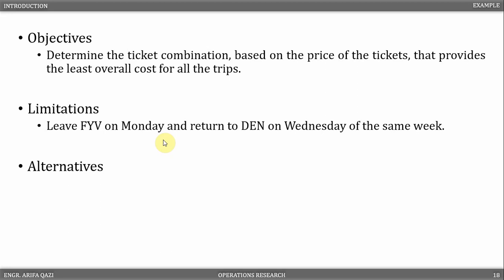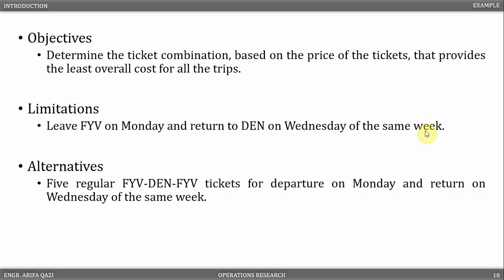Now, how many different ways can we purchase the tickets so that we can achieve our objective without violating the limitations? Keep in mind that the way the tickets are purchased do not necessarily reflect the way the person stays in these cities. The most simple and straightforward ticket combination is 5 round-trip tickets originating from Fayetteville on Monday and returning to Fayetteville on Wednesday of the same week.